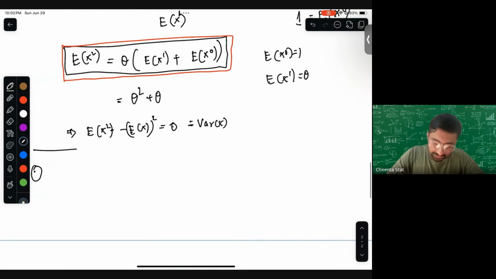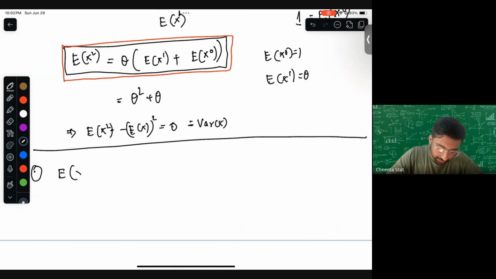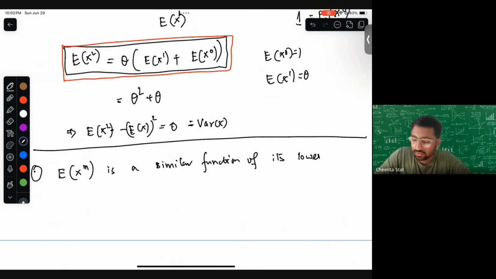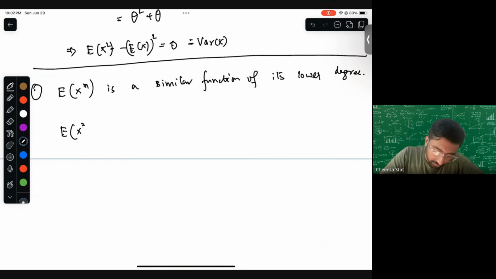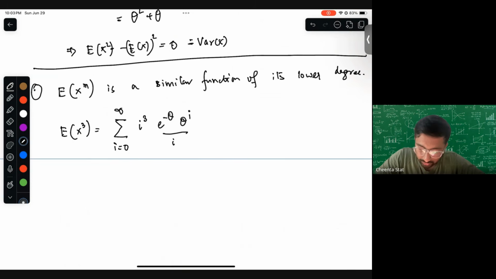So the next natural question is that, can we find expectation of x to the power m as a similar function of its lower degrees. So let's try it for expectation of x cube, and we will get summation of i from 0 to infinity i to the power 3 e to the power minus theta, theta to the power i by i factorial.